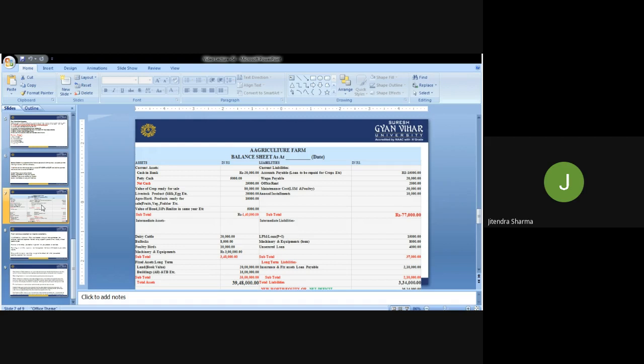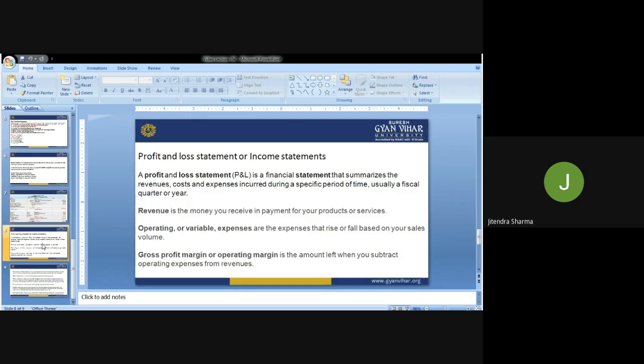So now, if you see in this example of this balance sheet, 39 lakh 48,000 rupees is the assets, and here 33 lakh 34,000 rupees is the liability. So this is the balance sheet which indicates the good health of a business, good health of a farm business, and it's a worthy balance sheet. And if the situation is reverse, if liabilities are more and the assets are less, then it's a net deficit. Then this balance sheet is not that worthy. It's a net deficit balance sheet. That we have to understand.